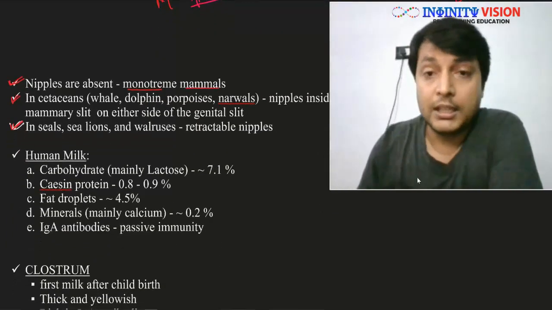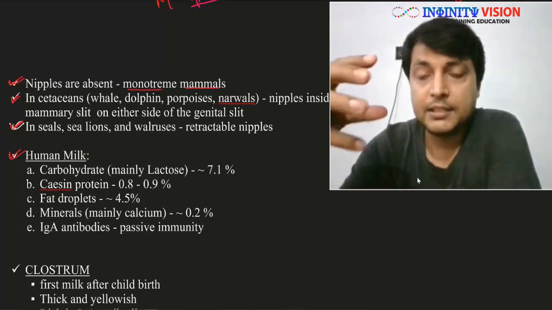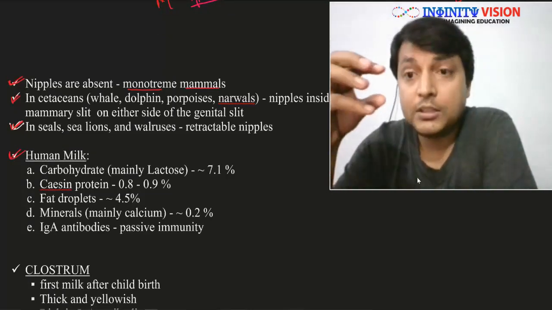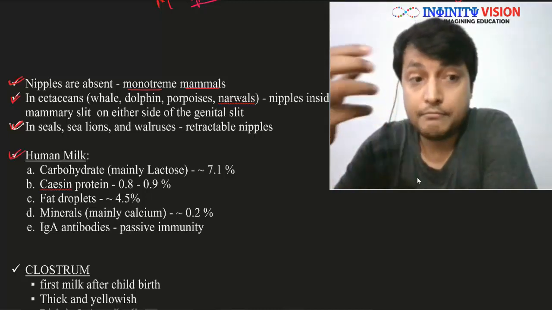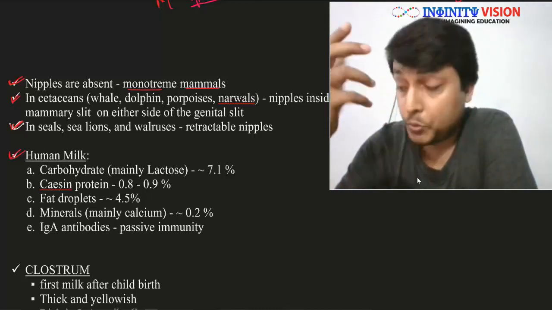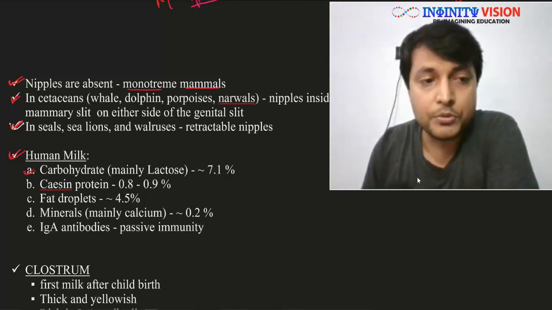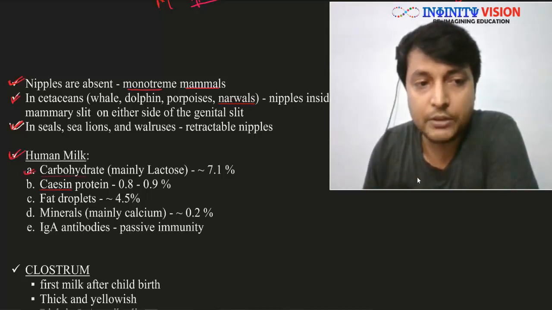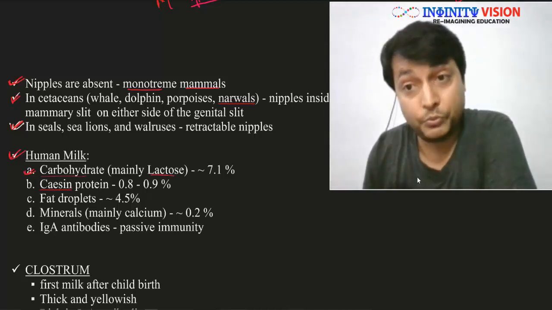Well, let's look at the composition of human milk. These mammary glands, the glandular cells in the alveoli, secrete milk. And what is it composed of? Let us see. Human milk is composed of carbohydrate, and within carbohydrate mainly it has lactose, which is around 7.1%.